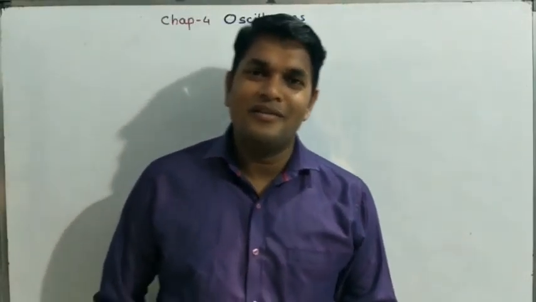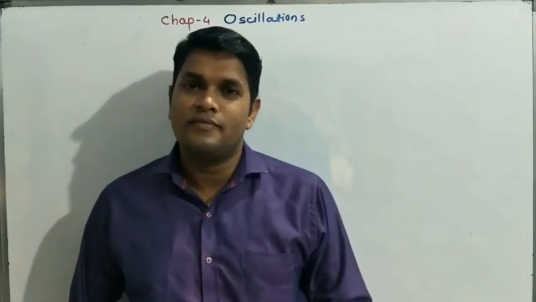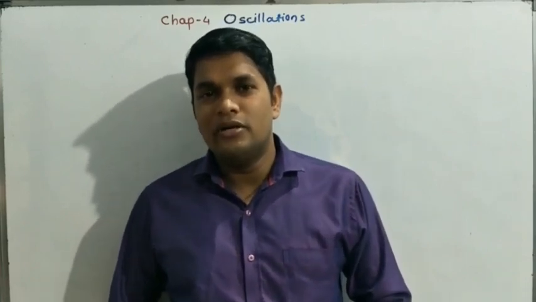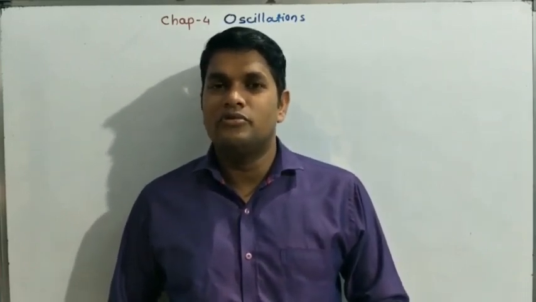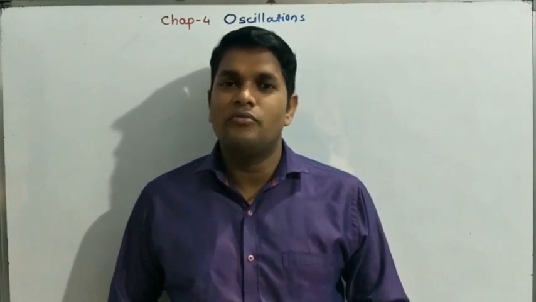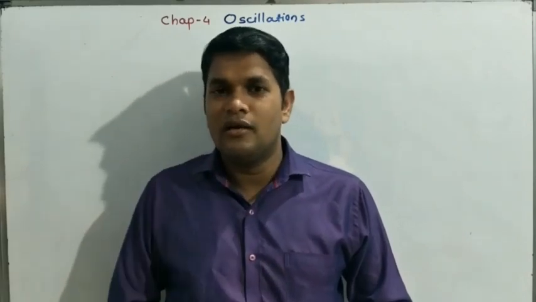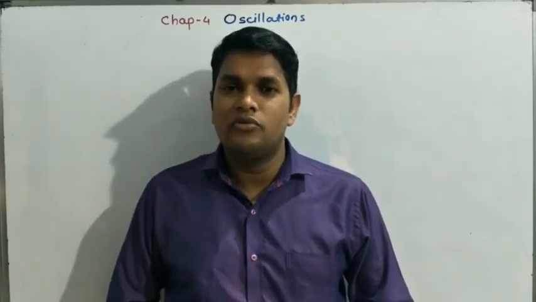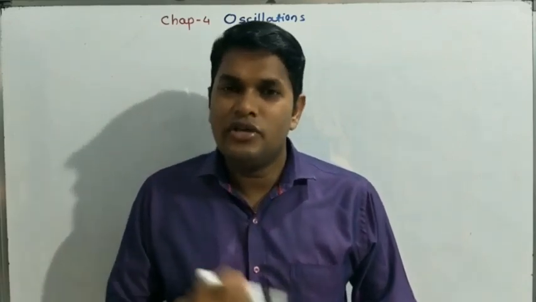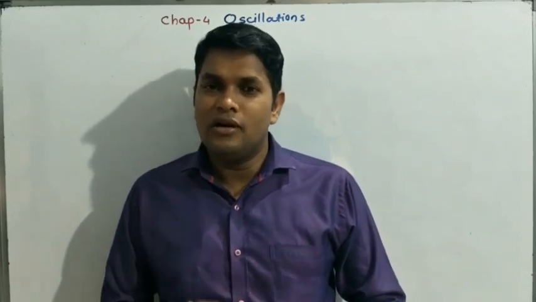Hi, good morning. Today we are going to start our fourth chapter, oscillation. In the first chapter, that is in rotational dynamics, we have studied two types of motion, circular motion and translation or linear motion. In circular motion, the object moves in a circular path along the circumference of a circle. And in translational or linear motion, the object moves in a straight line in one direction. That type of motion is called linear or translational motion.